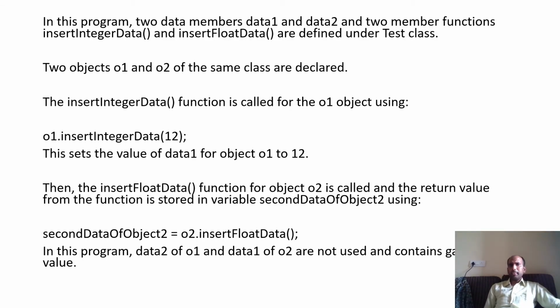So the classification is here. Whatever I said is written in this slide, you just need to take care of two things. Private members cannot be accessed outside the class. Even the object of the class cannot access the private member of the class outside the class. And the second important thing, public members can be accessed outside the class by using the object of that class, and private members can only be accessed within the class. That's all. If you remember these two important points, your class concept is very clear.